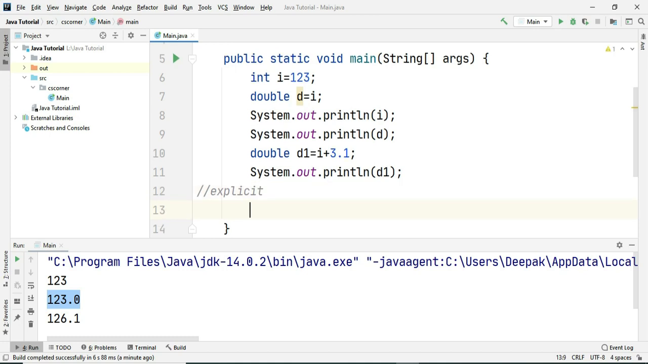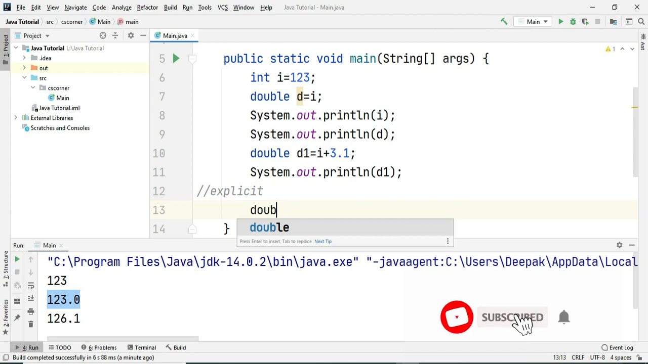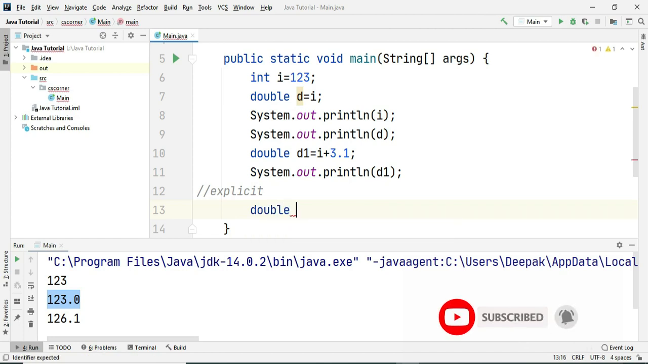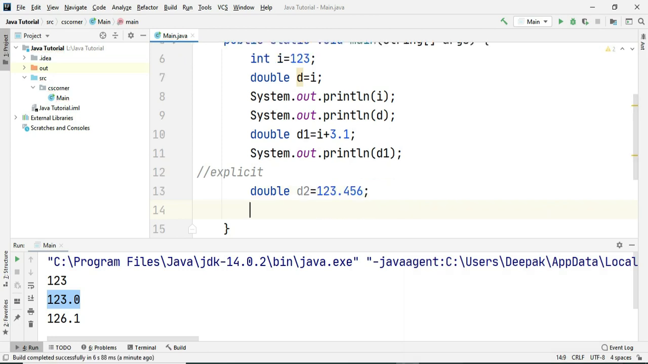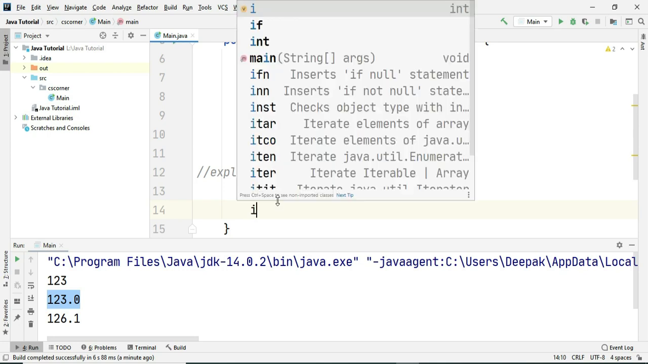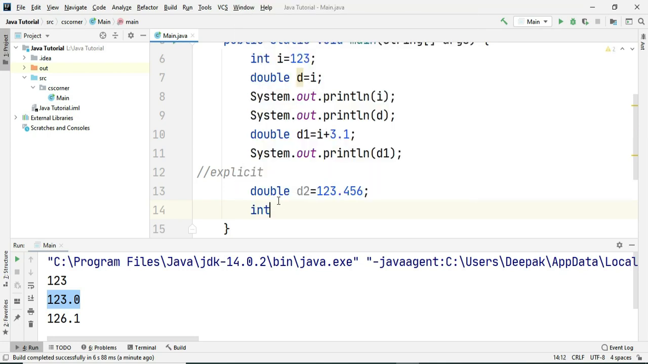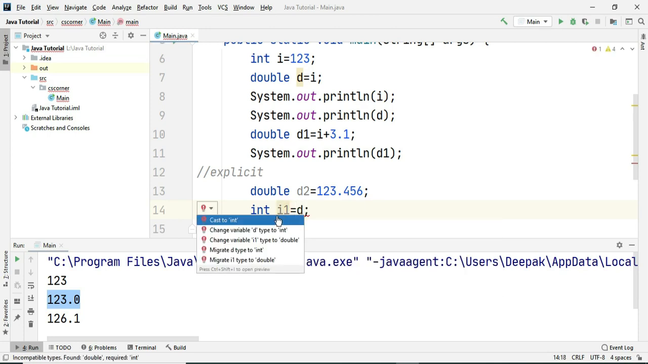For that, I'm taking one variable of type double. So let me take double D2, and in that let me assign some value. This is the value I have given. Now I'll try to store the value of this double variable into an integer variable. I'm getting an error: cast it to integer or change the variable of double D2 to integer.